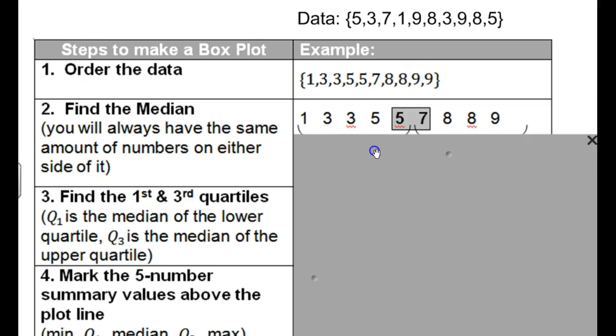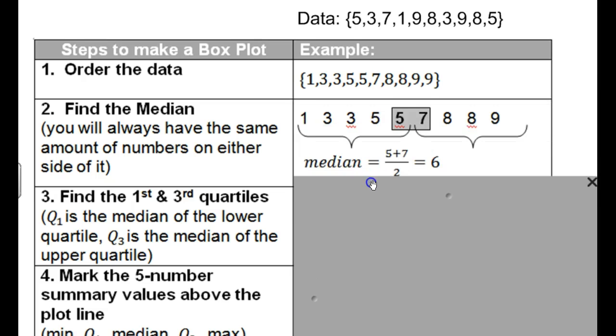It has to be in order there. Then you find the median. Notice that the median is the middle value. Whenever you have, by the way, there's another 9 here. I don't know what happened to that.